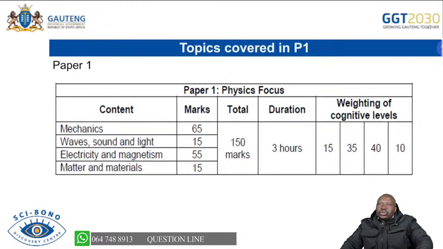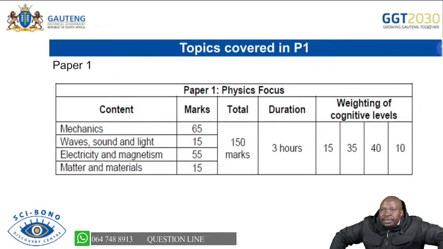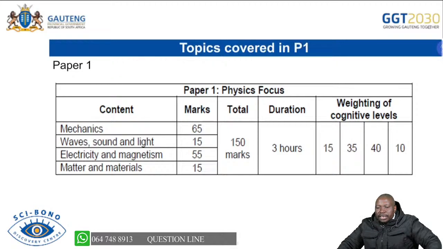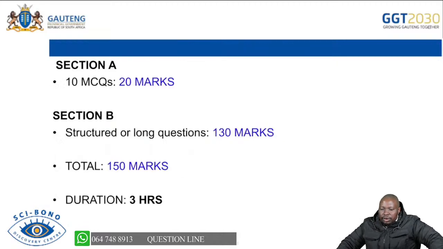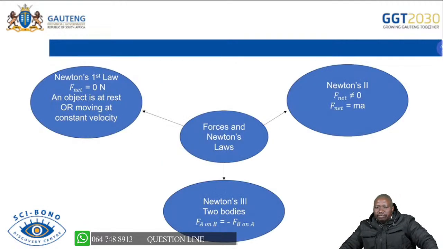Now, I've already talked to this slide to say these are the mark allocations. So mechanics, you have to spend some time there. Electricity and electrostatics, you have to spend more time there. You have your Doppler effect there with 15 marks. That is the structure that you are supposed to follow. I've talked to that one as well in terms of the mark allocation.